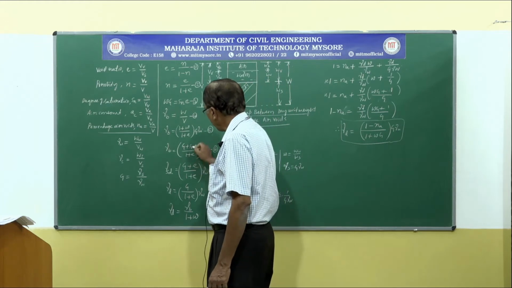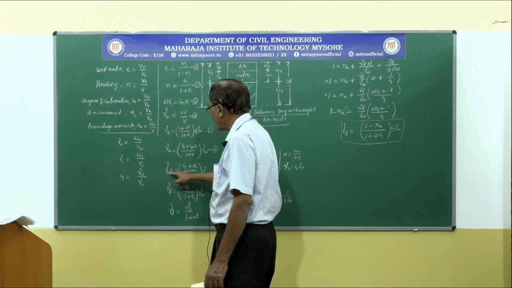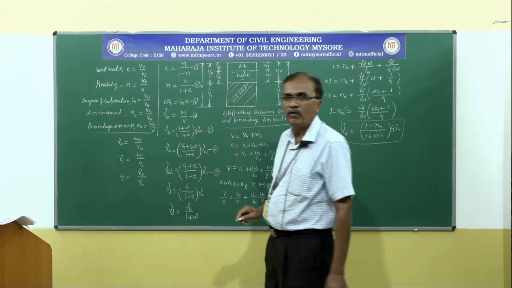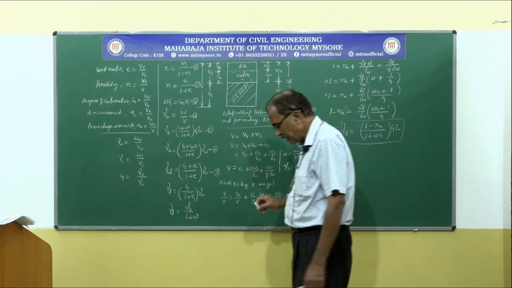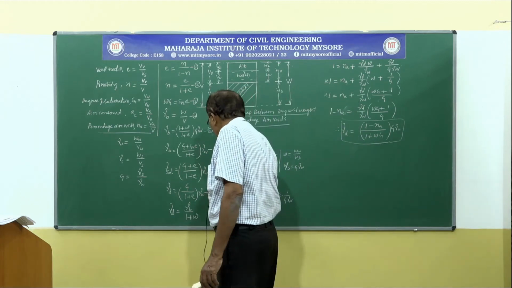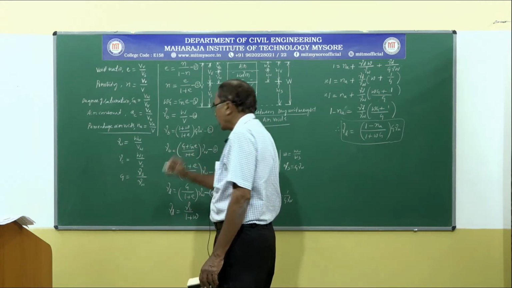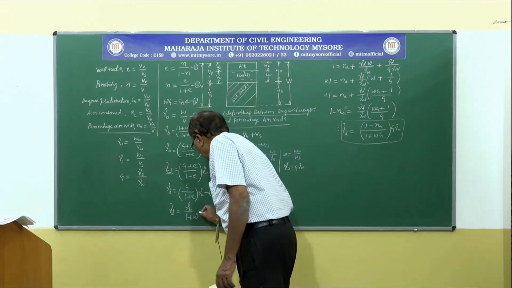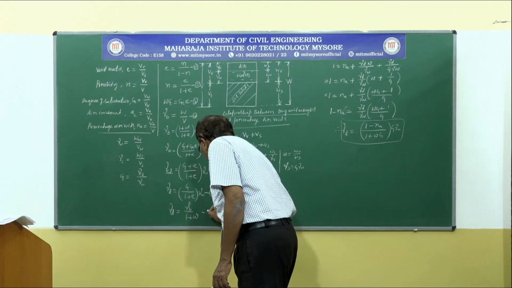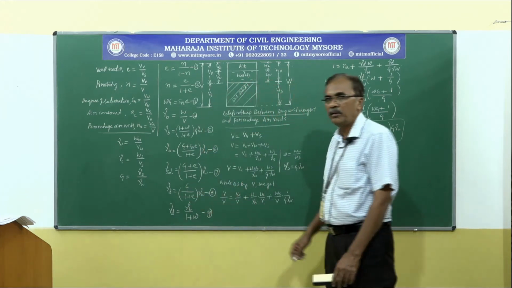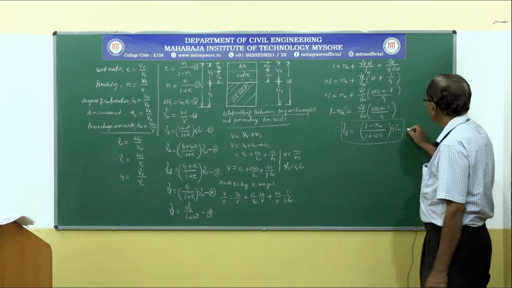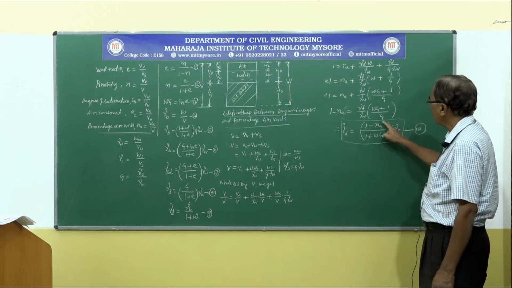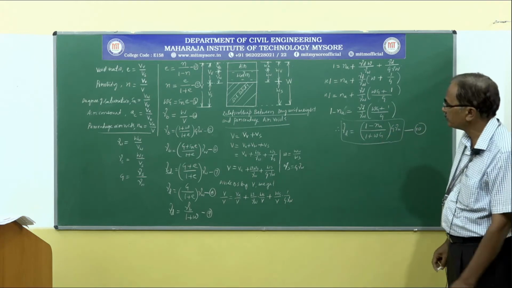If the voids are completely filled by water, it is expressed in terms of saturated unit weight, equation number 7. If voids are completely filled by air, the soil is expressed in terms of dry unit weight, equation number 8. Dry unit weight can also be calculated using gamma D is equal to gamma B divided by 1 plus W, and lastly we got gamma D is equal to (1 minus Na) divided by (1 plus W G) into G gamma W.